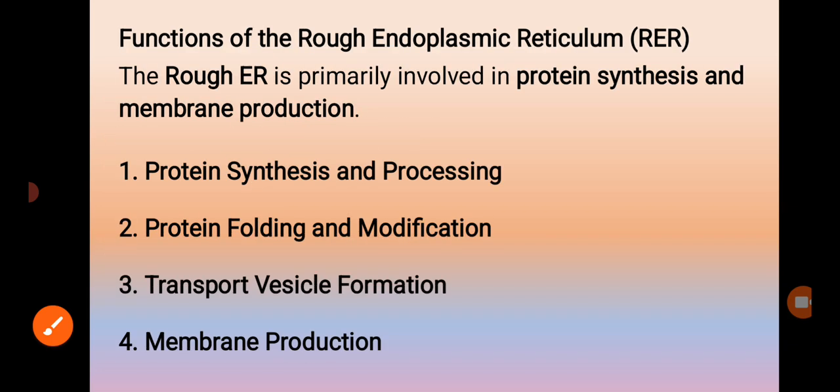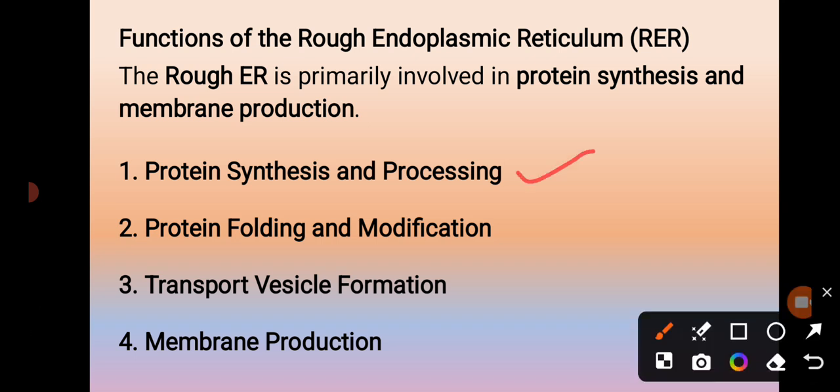Next we'll move on to the functions of the rough endoplasmic reticulum. It is mainly involved in protein synthesis and membrane production. First, protein synthesis and processing. The ribosomes are attached to the rough endoplasmic reticulum. It produces proteins that are secreted, inserted into membranes, or packaged into different organelles such as lysosomes. For example, pancreatic cells synthesize insulin in the rough endoplasmic reticulum and secrete it into the bloodstream.